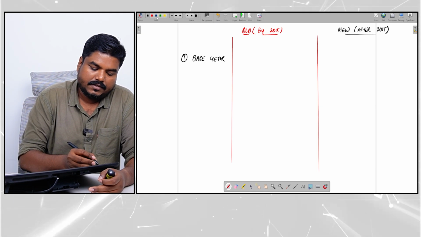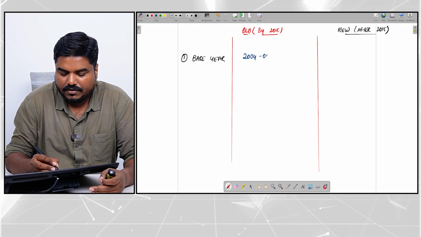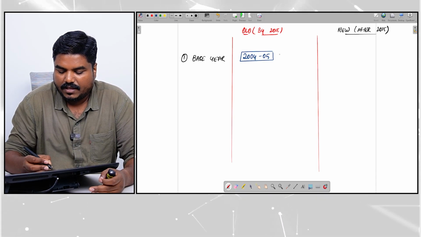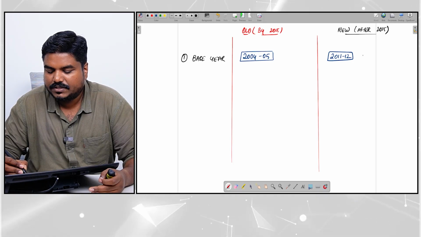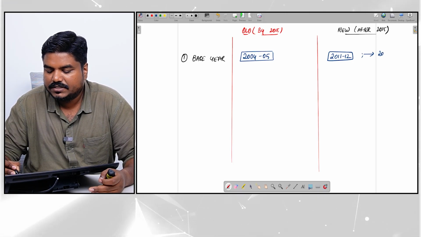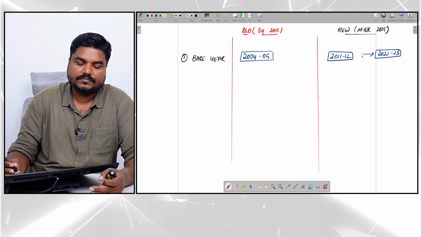Okay. So the base year, in the old method, the base year was 2004-2005. In the new method, it was revised to 2011-2012, and now it has been revised to 2022-2023.